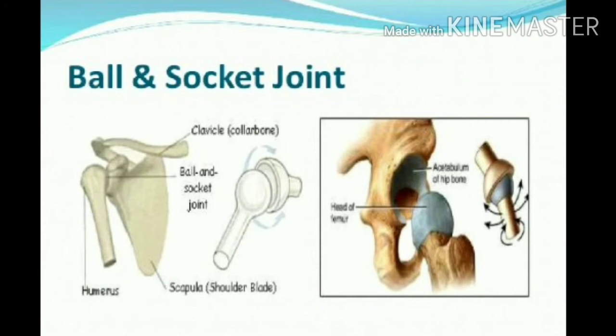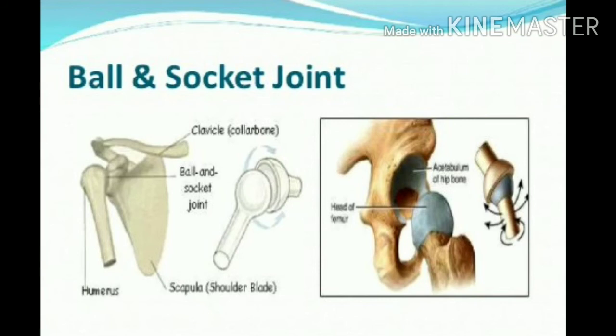It is in our shoulder as well as our hip, meaning our hands and our legs are attached to this skeleton with the ball and socket joint. Because of that we are able to move our hand, or rotate our hand round and round.